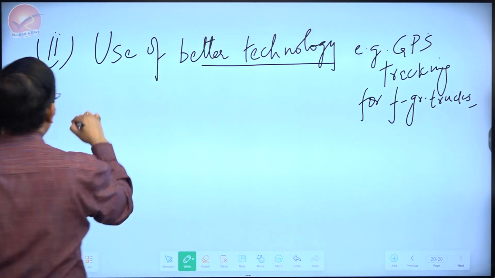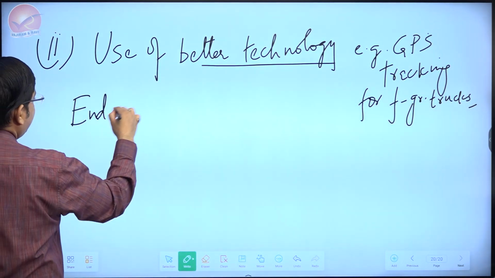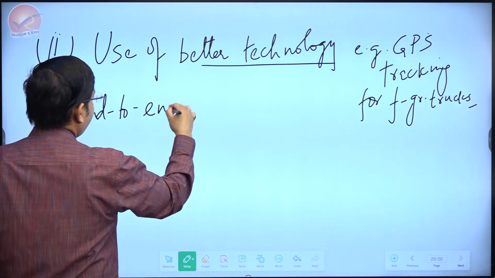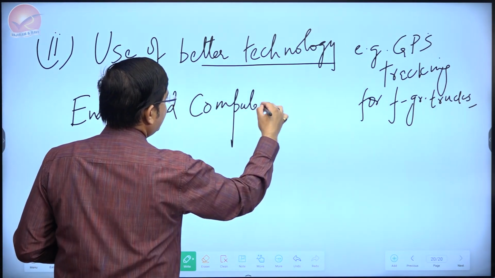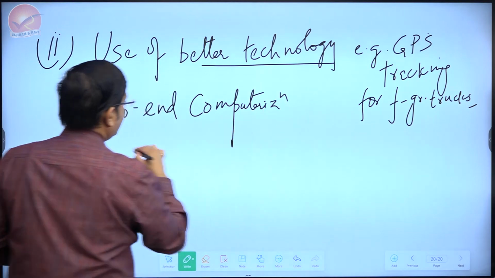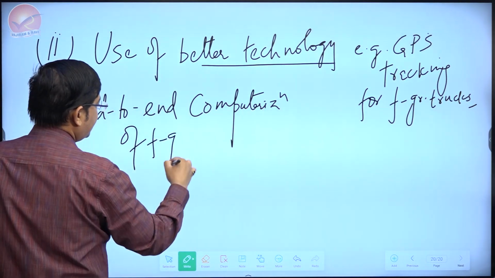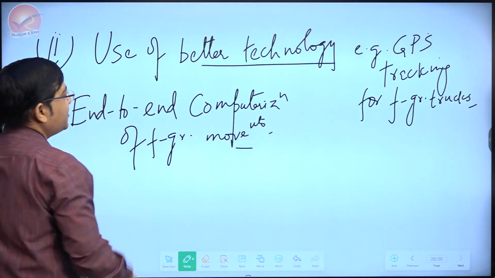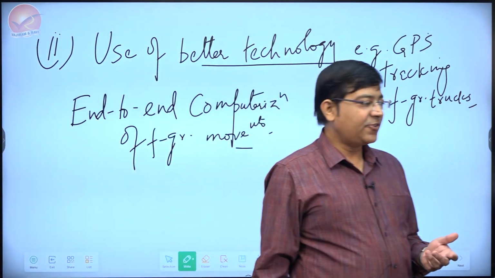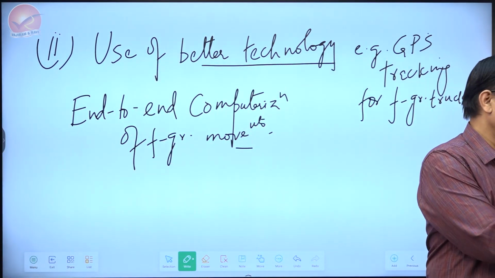In Chhattisgarh, particularly, and later in some other states, they have a reform called end-to-end computerization of food grain movements. So these all arguments can be given in the aspects of using better technologies over here.